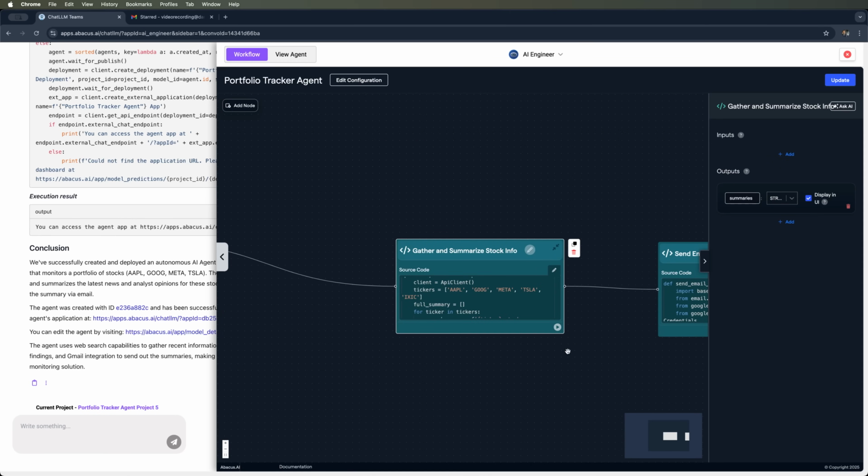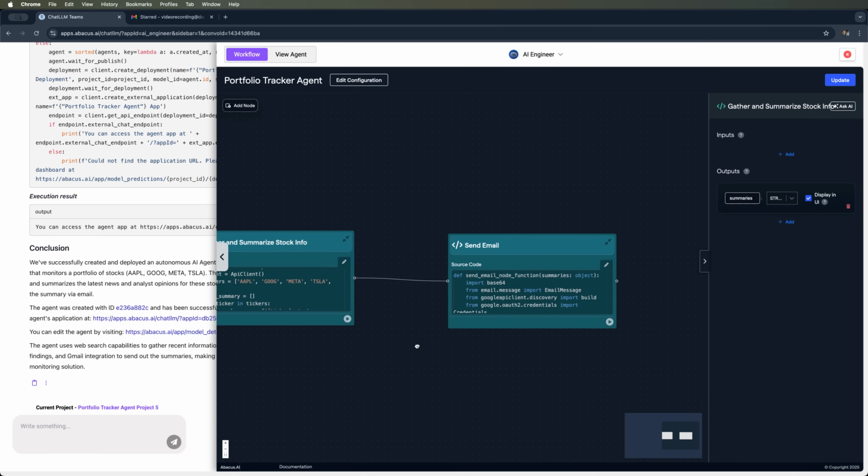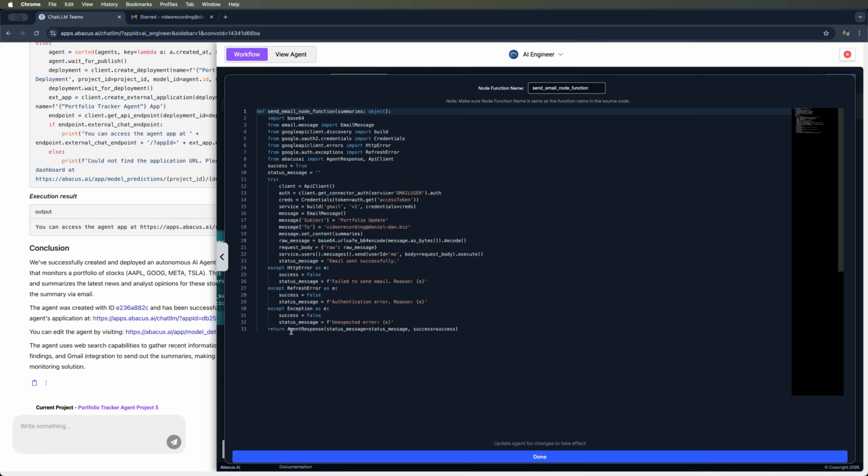Click Done, and the new ticker appears here. The final node is the output node, which sends emails. Just like in the previous steps, we can modify the process. For example, we can change statuses, update the subject line, or adjust the recipient address. Then we click Done as well.